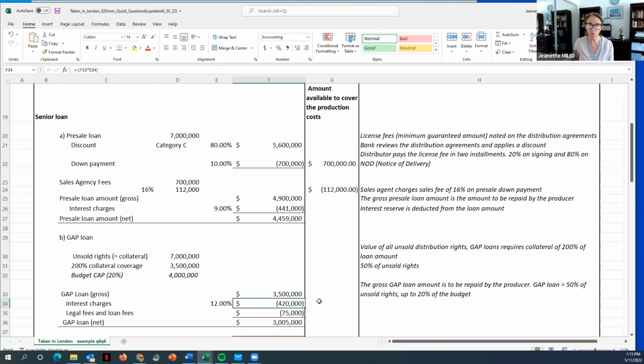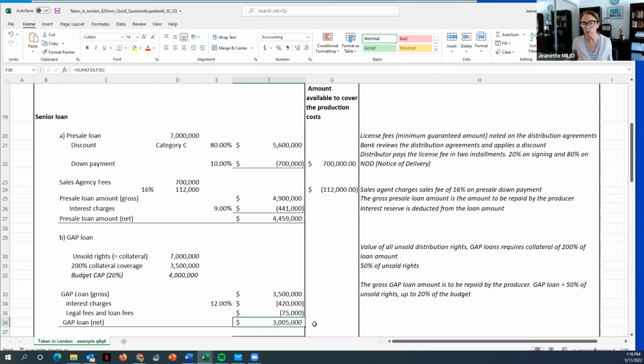They will charge us an interest of 12%. They're charging us more in the real world because this loan is unsecured. The pre-sale loan, we have contracts. The bank can take these contracts and they see them as assets, so it's safer for them. It's more secure to fund a loan against contracts versus funding a loan against basically hoping that we make those sales that are still available to be sold. So they want a little more money for that, taking a little more risk. They want a little more interest. They're charging us 12% here for this portion. And then they're also charging a loan fee and a legal fee, which is always what they do.